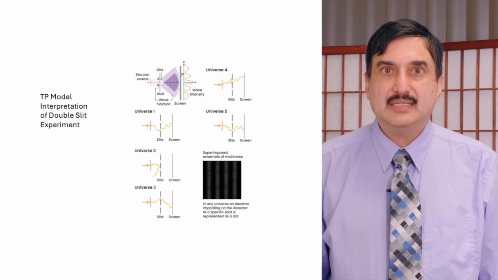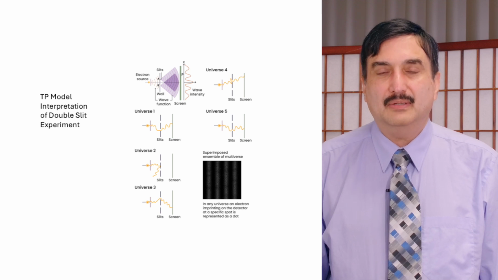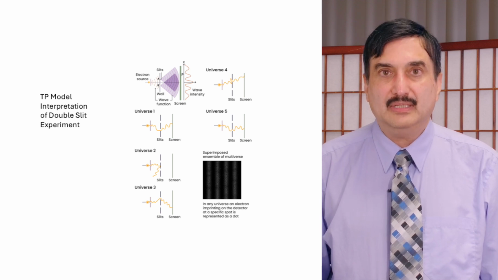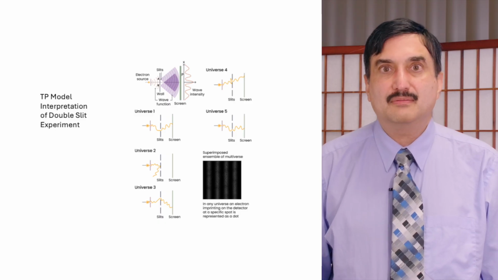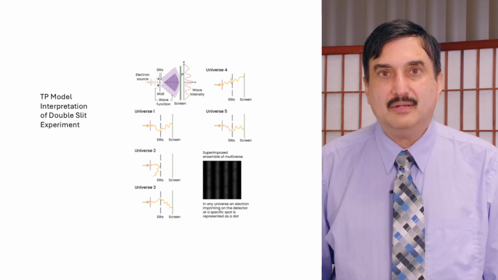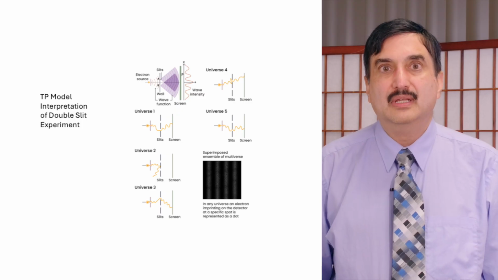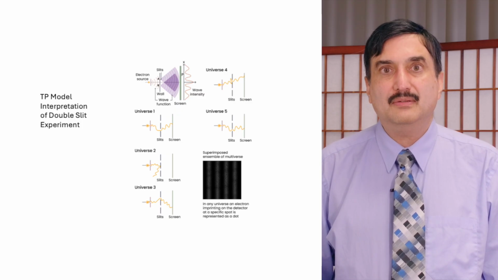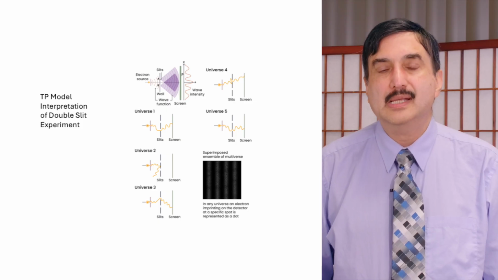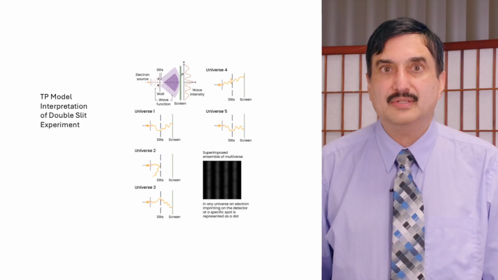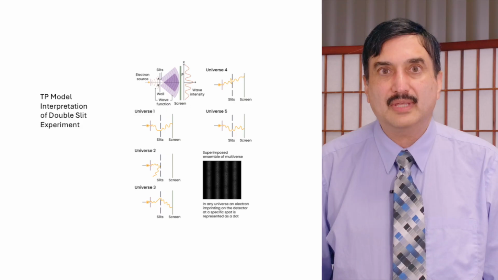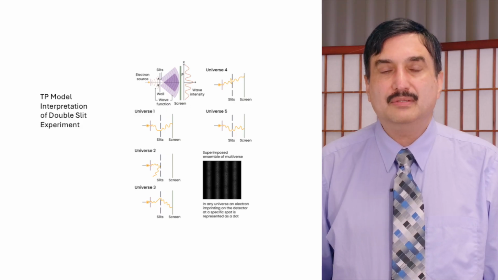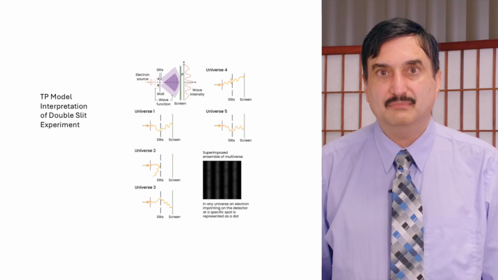And part of the reason for that is that one of the axioms of the model is that the electron is moving as dictated by the Schrodinger's equation. And so in different universes in the multiverse, the electron has actually moved to different locations. And so you have a superimposed multiverse.